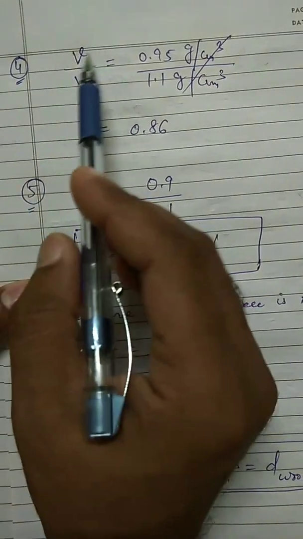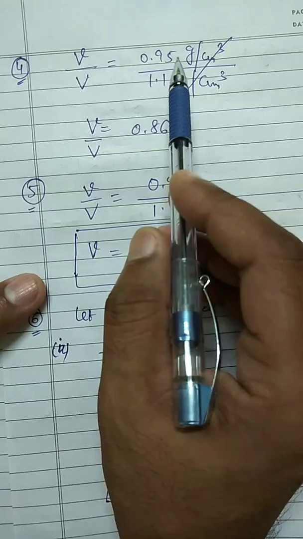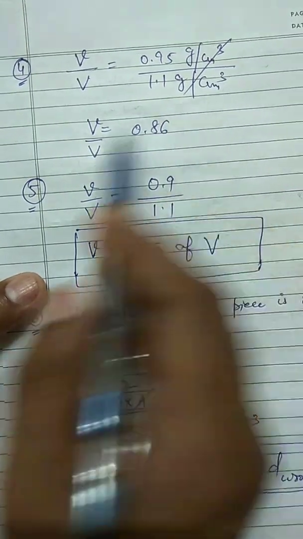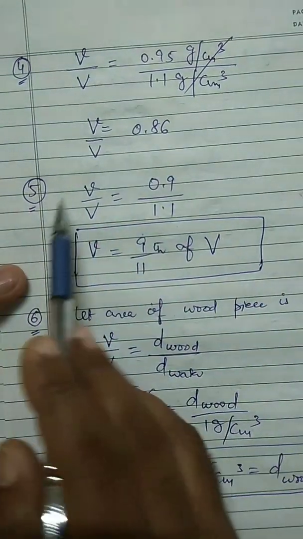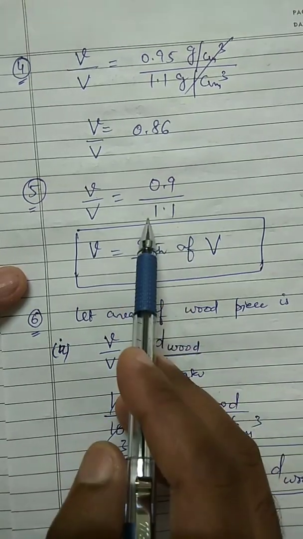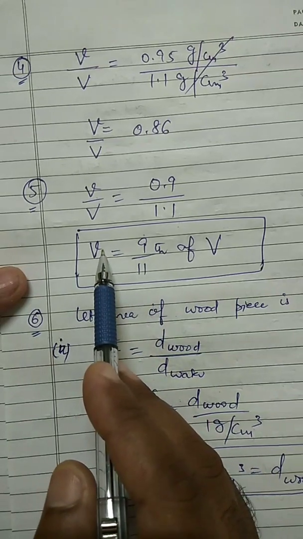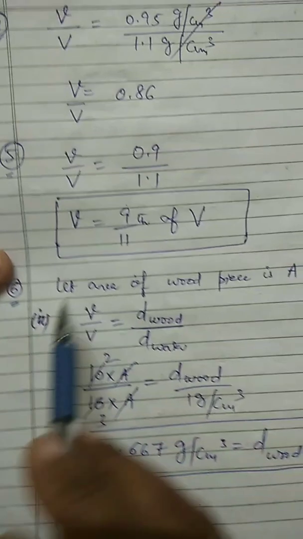Fourth numerical, small v upon capital V. Here density of solid is 0.95 gram per centimeter cube. Density of liquid is 1.1 gram per centimeter cube. So small v upon capital V is equal to 0.86. Fifth one, small v upon capital V, again density of solid is 0.9, density of liquid is 1.9. After solving you will get the immersed part of the volume of the body, that is 9/11 of total volume.